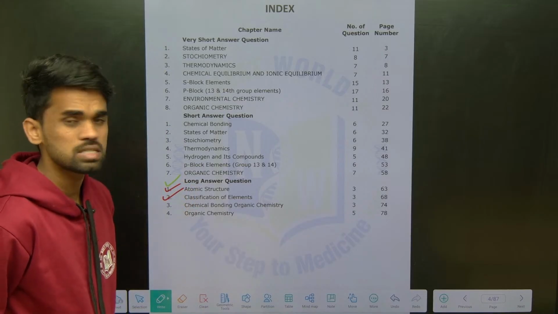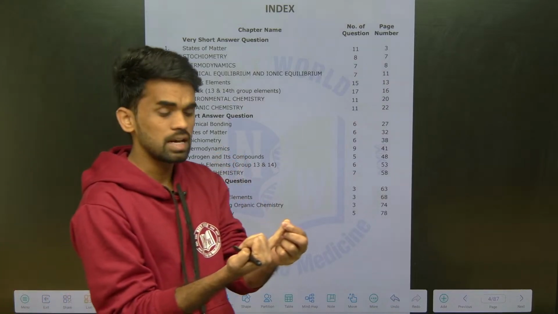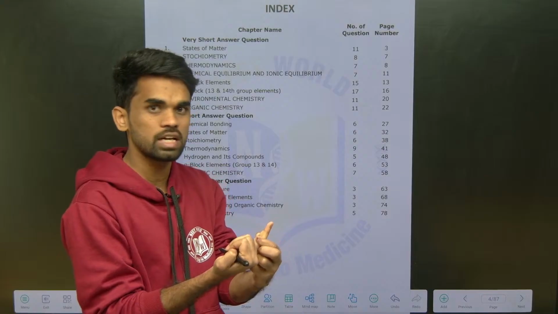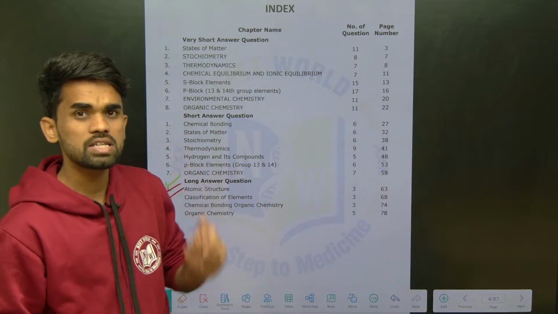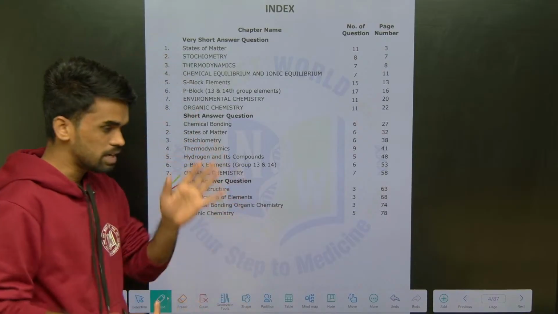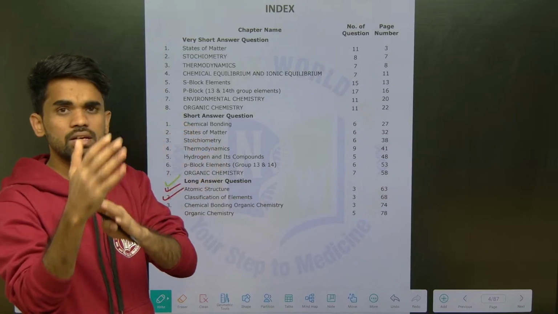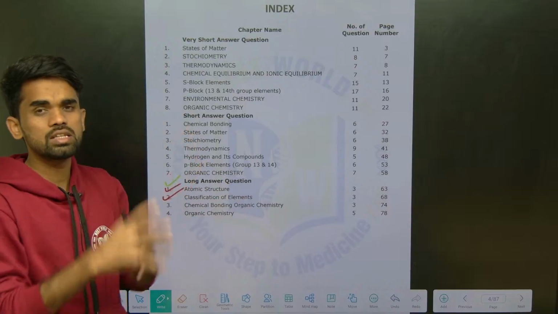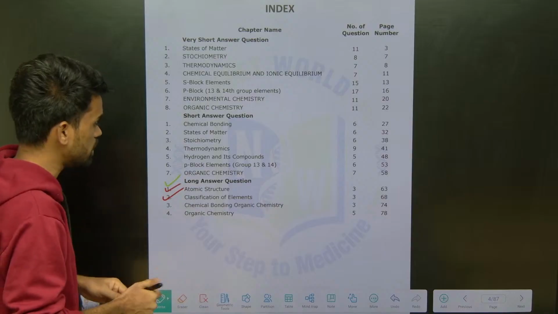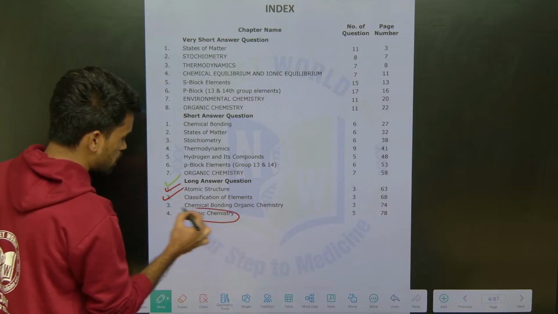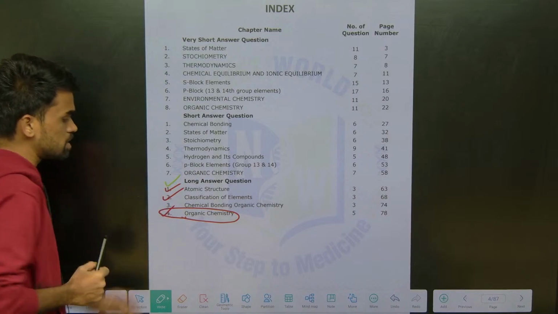There are 3 questions we have completed from classification of elements: periodicity in properties like atomic radius, ionization energy, electronegativity, and electron affinity. The next, comparison of IE1 and IE2, is also discussed. Then the classification of s, p, d, f blocks in the periodic table. Next, organic chemistry is also clearly discussed. So from this, 1 to 4, these are the 4 chapters.